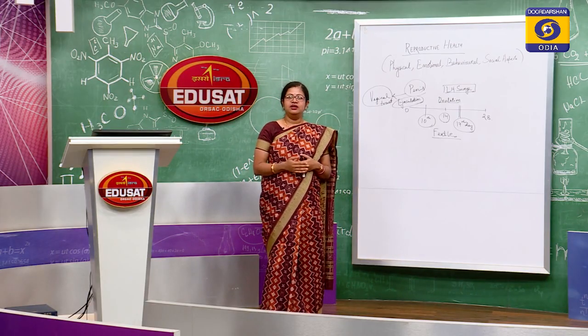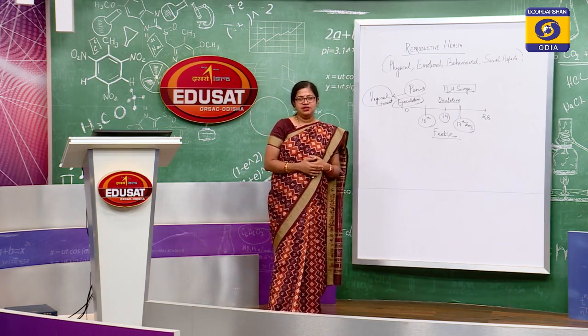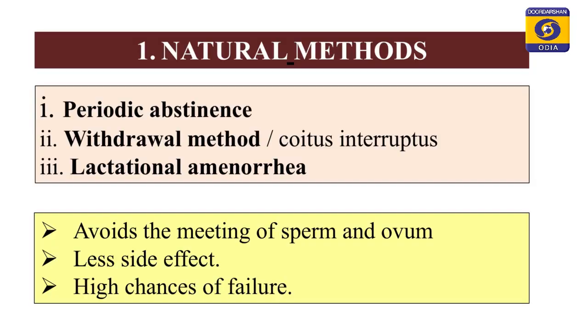During this period, due to absence of menstruation, the chances of natural pregnancy are reduced. So, these are the natural methods, easy to remember: periodic abstinence, withdrawal method or coitus interruptus, and finally lactational amenorrhea. And in each of the three methods, the names are suggestive of the act that they are doing.